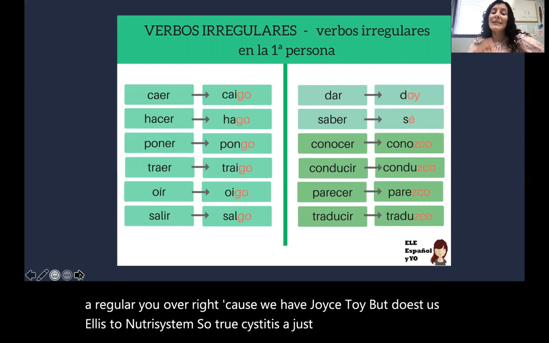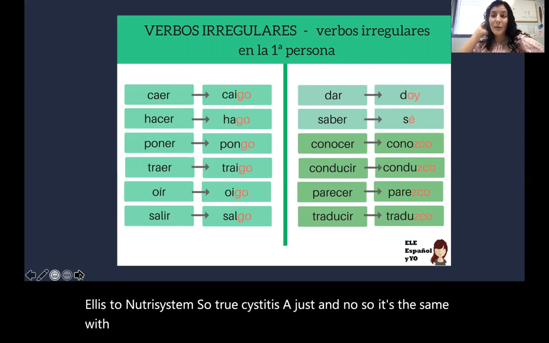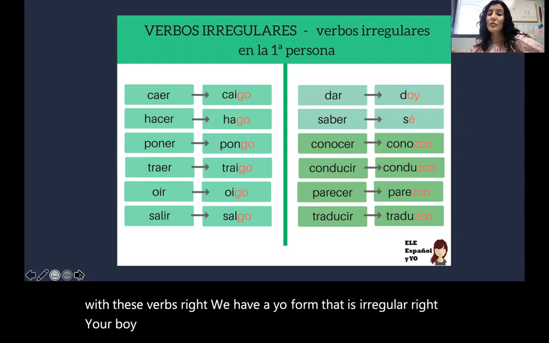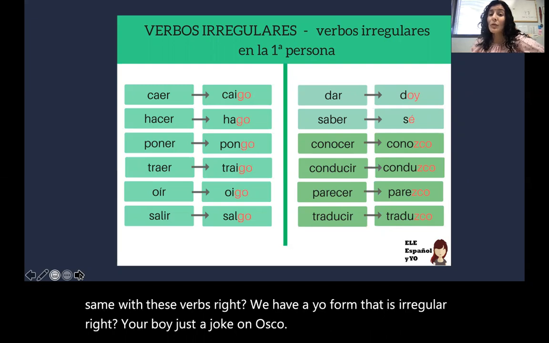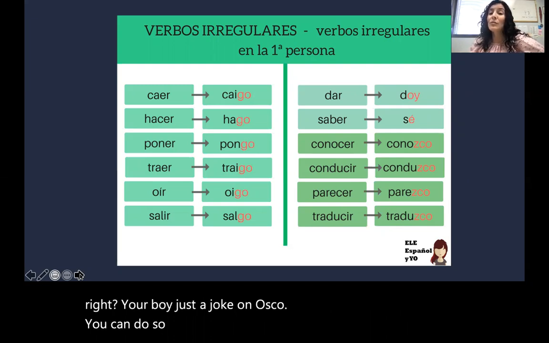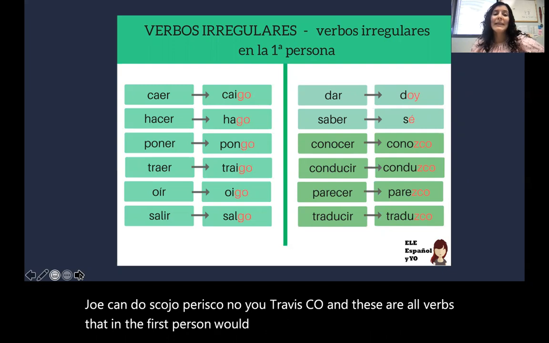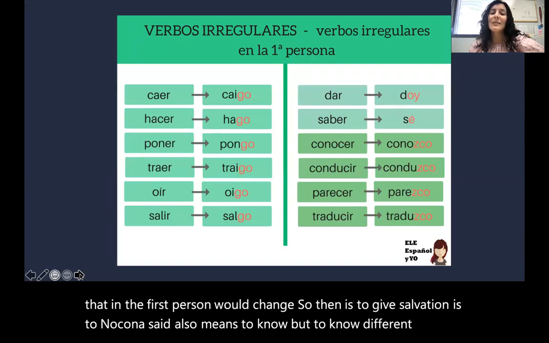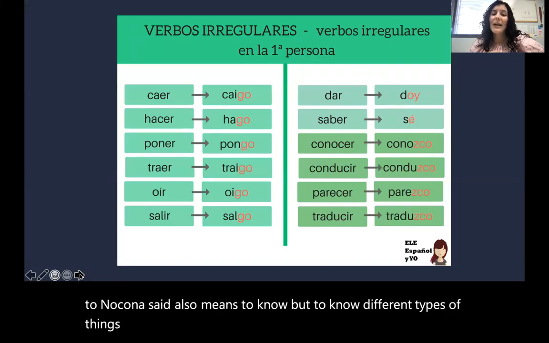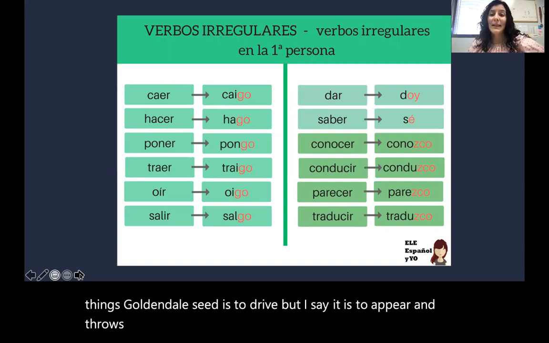So it's the same with these verbs. We have a yo form that is irregular: yo doy, yo sé, yo conozco, yo conduzco, yo parezco, yo traduzco. And these are all verbs that in the first person would change. So, dar is to give, saber is to know, conocer also means to know, but to know different types of things. Conducir is to drive, parecer is to appear, and traducir is to translate.